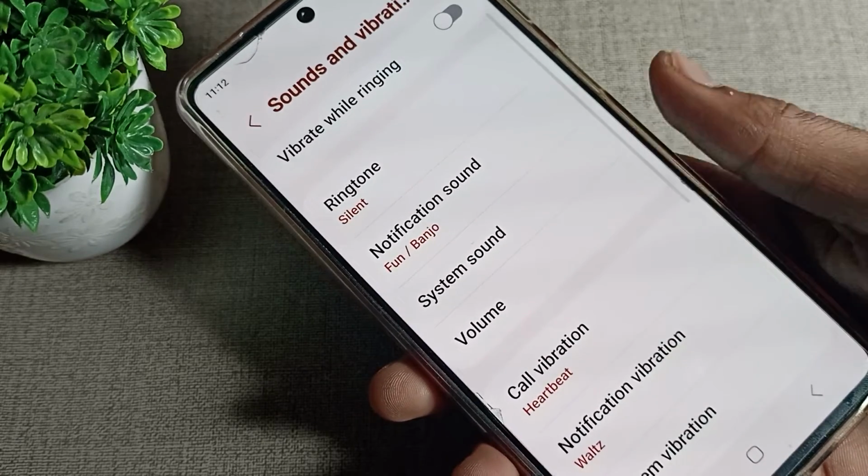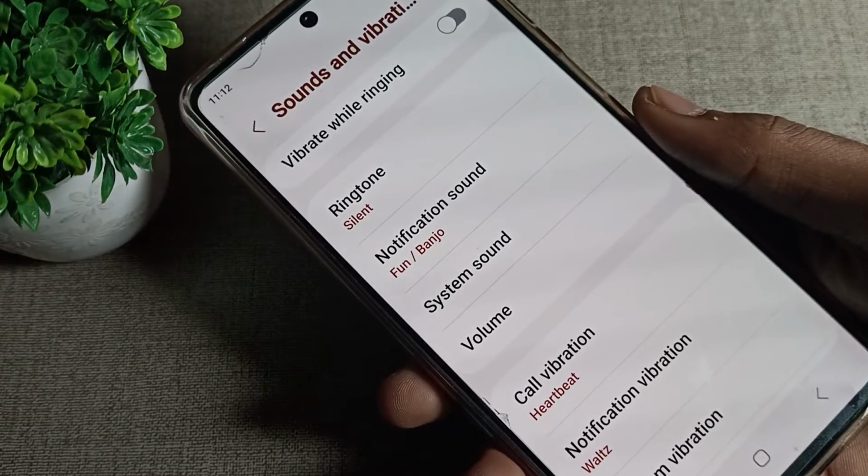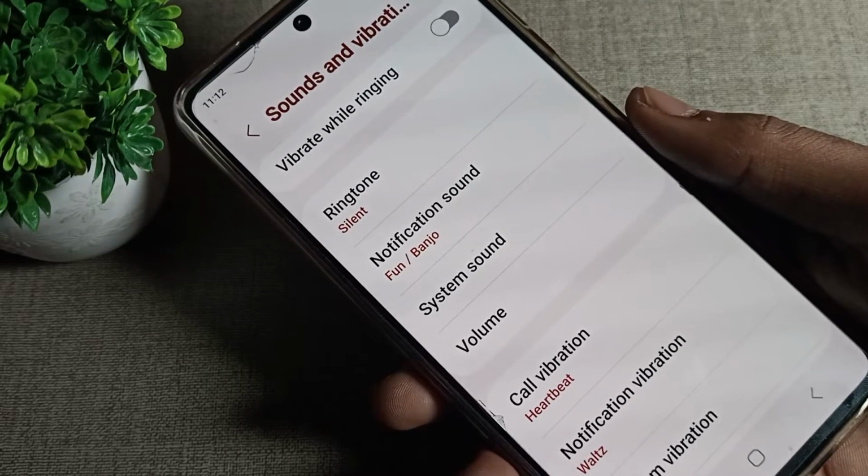Today, friends, we are going to talk about how to turn off the notification ringtone on a Samsung phone. If you want to turn off your phone's notification ringtone, how can you do it? Today, friends, I will show you. I will tell you in this video.